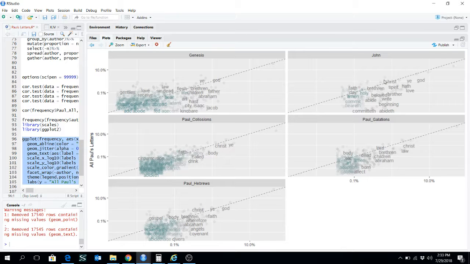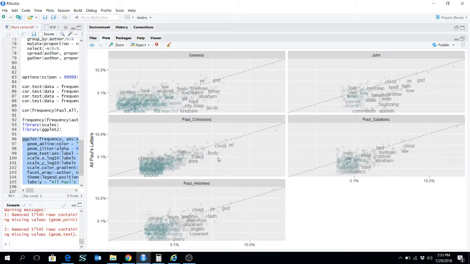But if you look at John, it's not. It's loosely correlated. On this y-axis, you can see the frequency that Christ shows up 5% of the time in all of his works. In Colossians, it happens to show up about 7%.